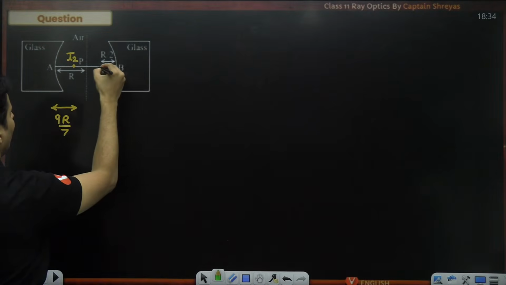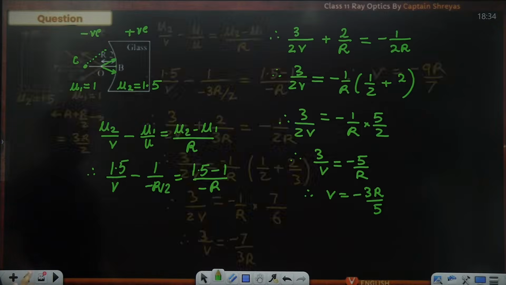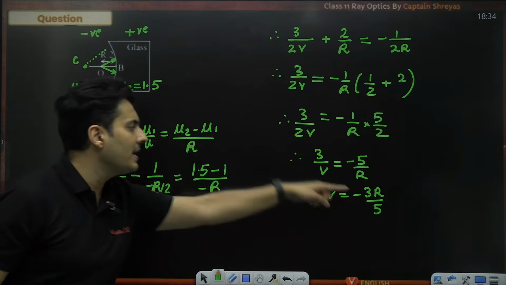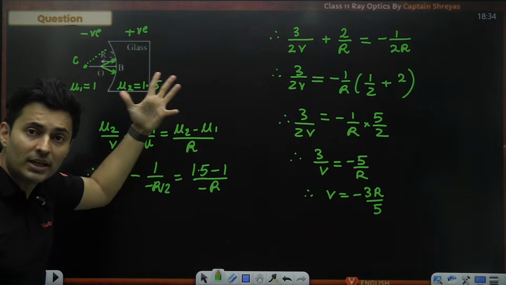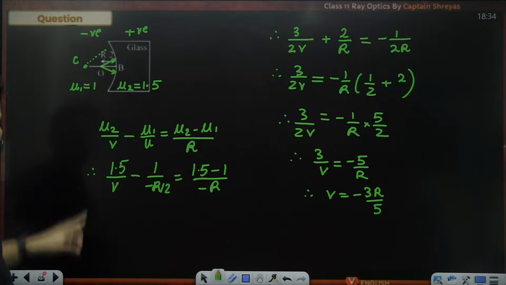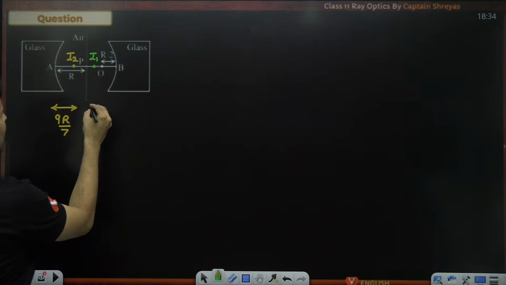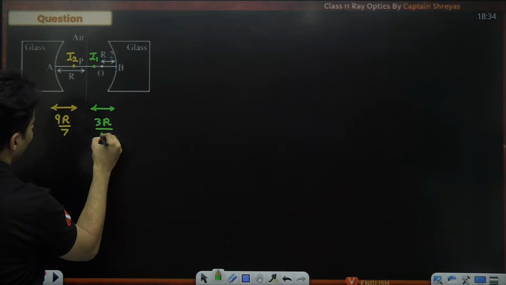Whereas for image number 1, the distance is 3R by 5 from this surface. The points taken are only different, okay? The poles are different. So it is 3R by 5 from point B. This distance is nothing but 3R by 5.